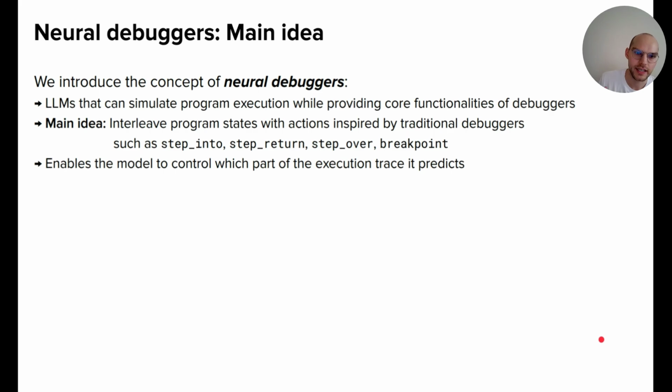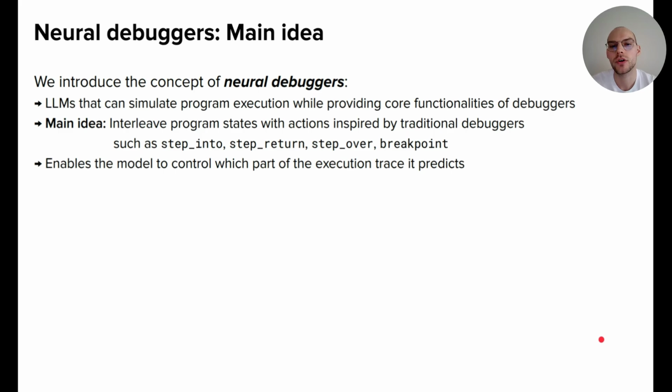The main idea here, to overcome this issue with very long execution traces and to make the debugging more similar to how a developer would debug a program, is to interleave the program states in the execution trace with actions that are inspired by traditional debuggers, such as step into a function, step return, step to the return statement, step over a function, or setting a breakpoint, and then predict the program state at the breakpoint.